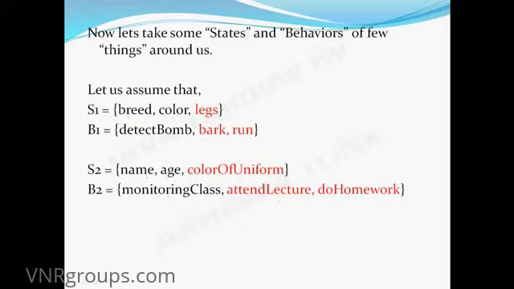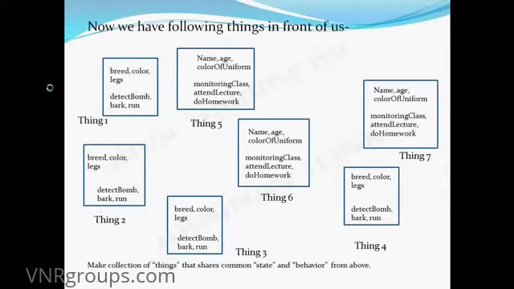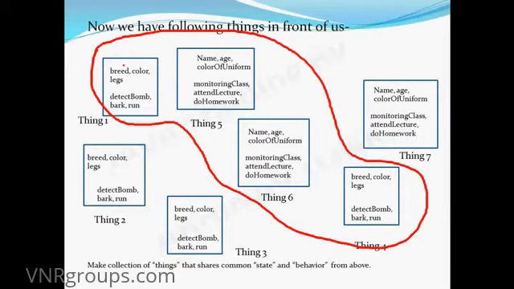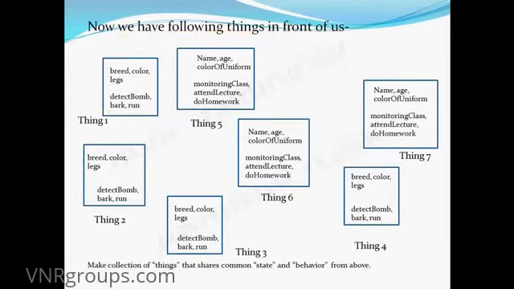Now if I show you these things and ask you to make a collection of the things so that they share common state and behavior, how will you do that? If I select this collection, will it contain the common states and behavior? No, because in one thing the state is this, and in the other thing the state changes. So this is not common state and behavior.